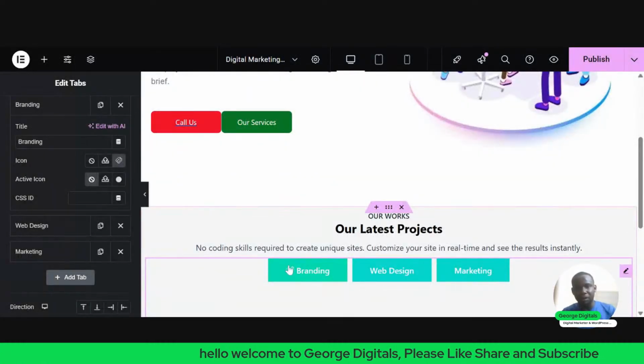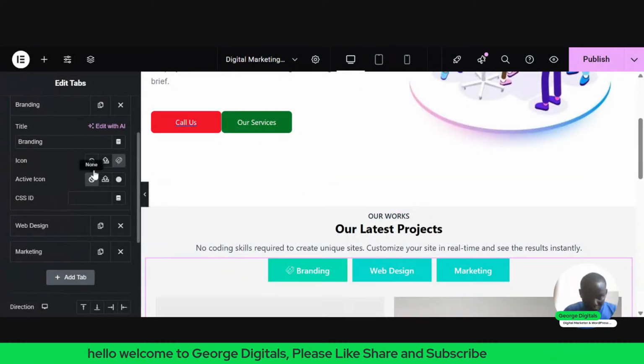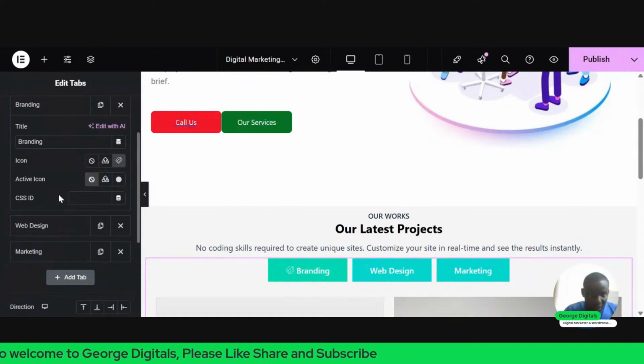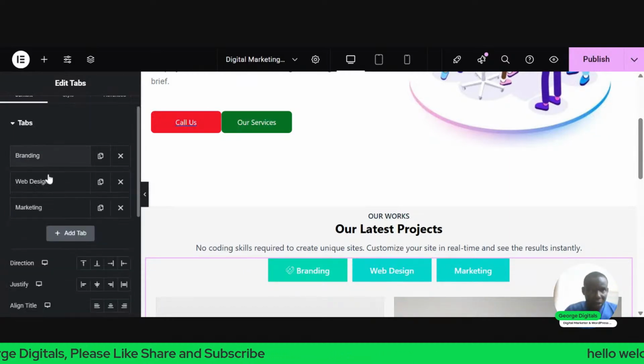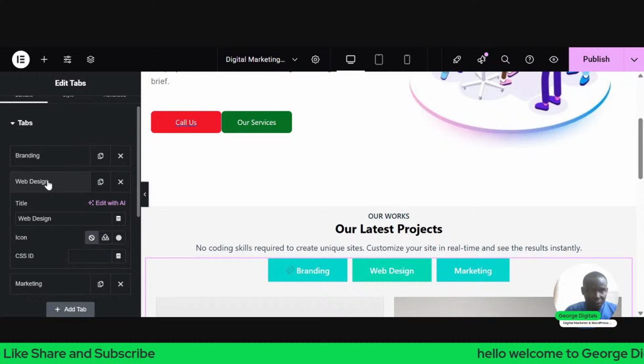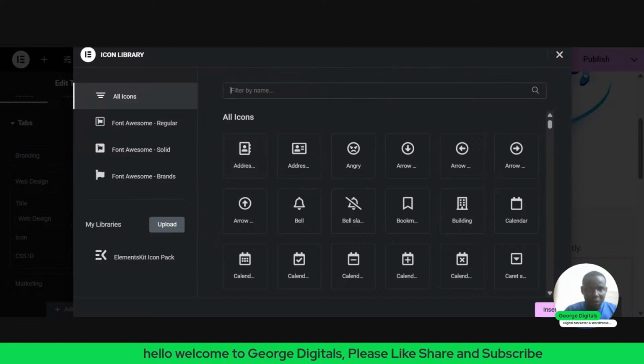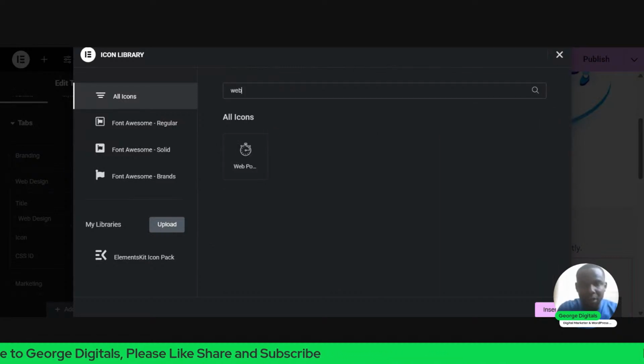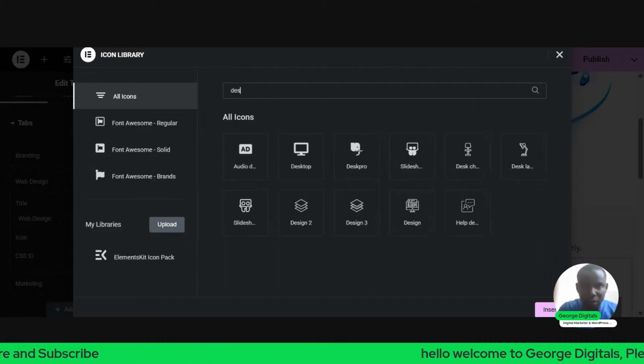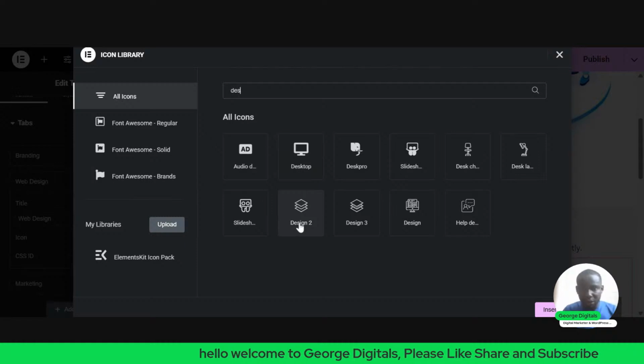So there's a small, I don't know if you're seeing one small thing there, right? Now we can go to the next one, just close this, come to web design. Then also click on this place you see icon library and look for maybe web. So let me just pick this for design.